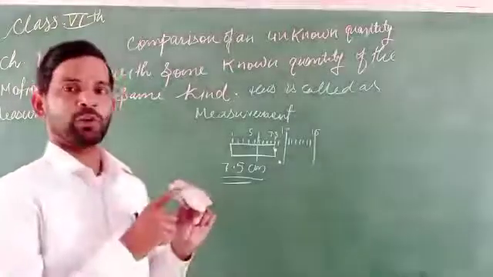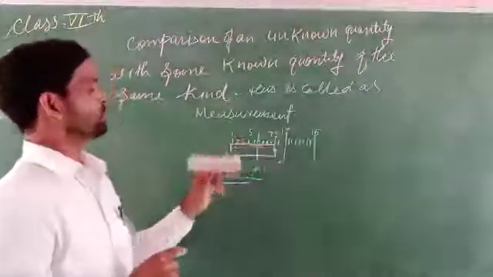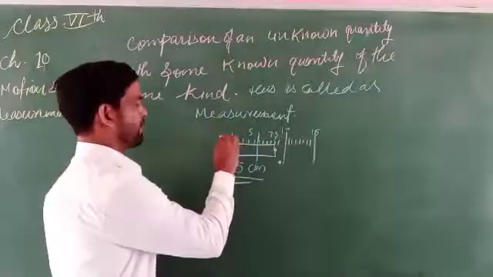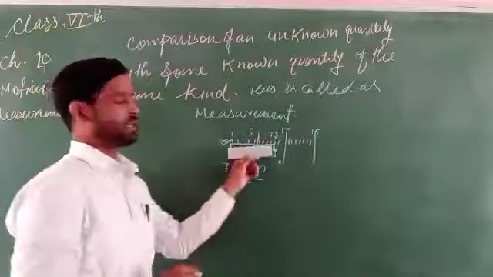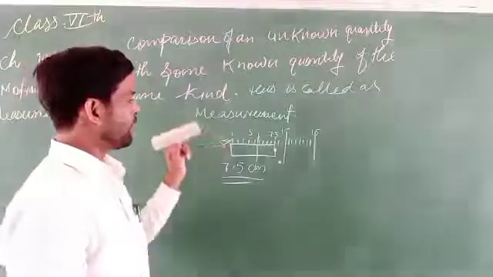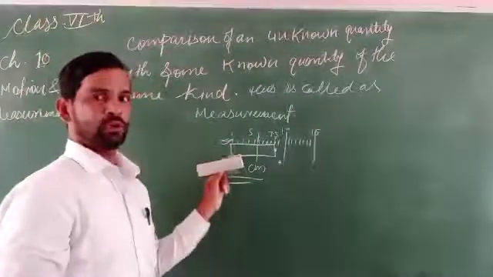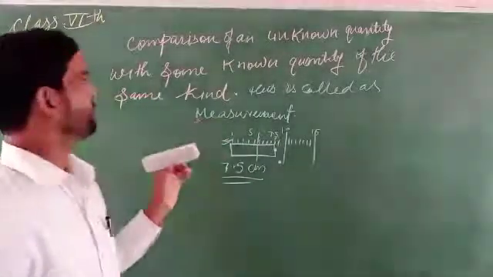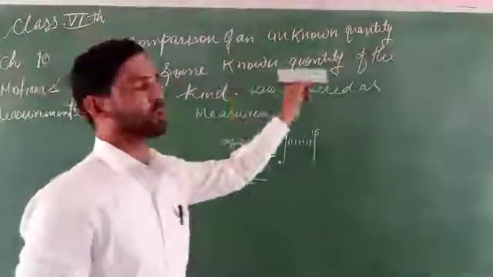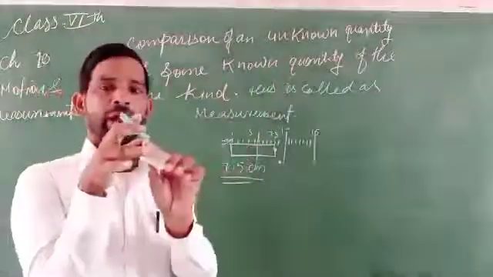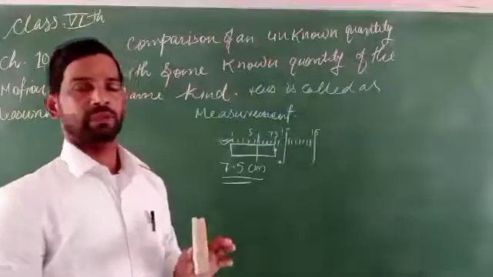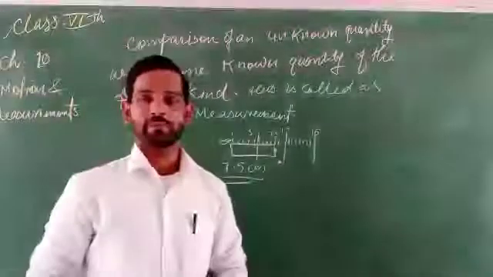This is the unknown quantity and this is the known quantity, so it is a comparison of known and unknown. This is the measuring scale and this duster is the unknown quantity. So the known and unknown quantities have to be compared with one another. Comparison of an unknown quantity with some known quantity of the same kind. This is the same kind on which it has to be measured. This is what we call measurement.